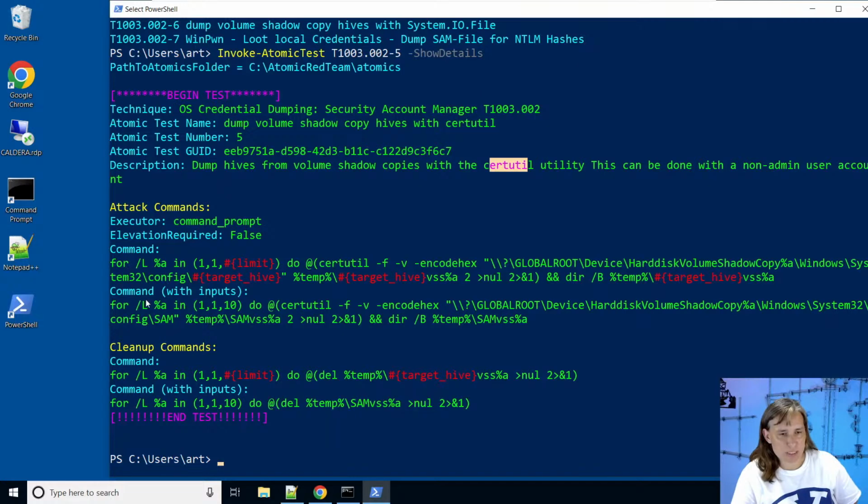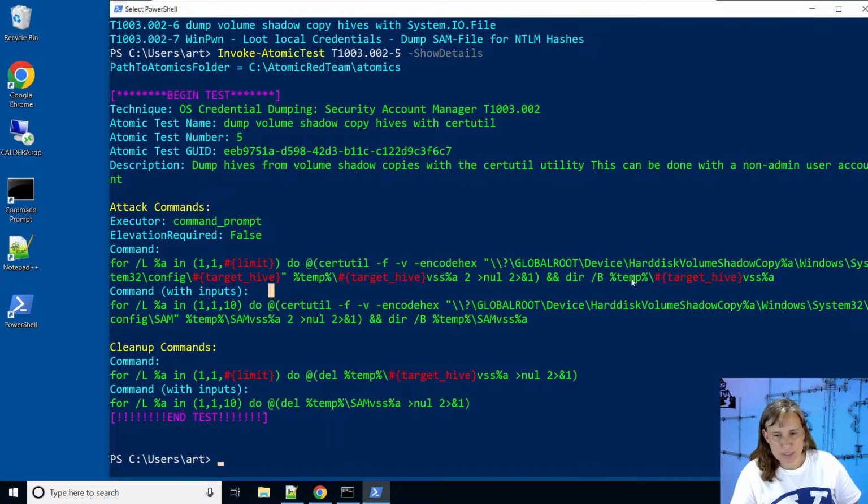So in order to execute this command, here we have a version of the command with some configurable arguments, like a limit to how many volume shadow copies we want to search through, and then we get to specify which hive we want to copy, so that could be SAM or system or both.